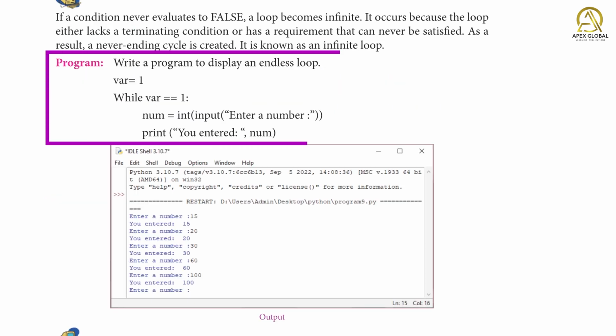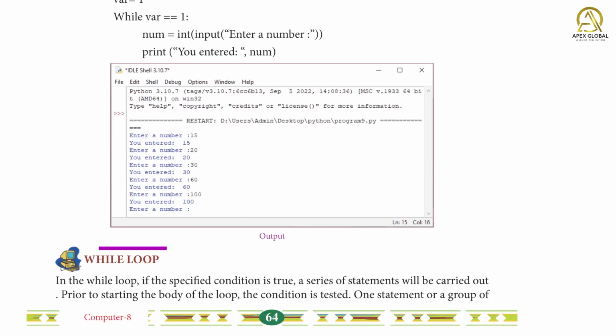Program: write a program to display an endless loop. var = 1. while var == 1: number = input("Enter a number"); print("You entered", number). While loop.